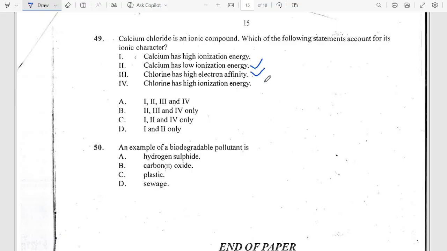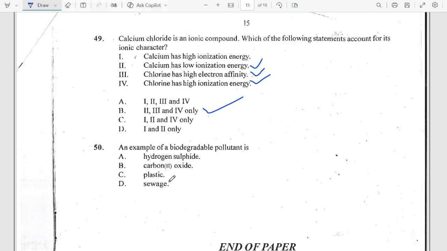That means it releases energy whenever it gains an electron. So these two do the job, which is 2 and 3. But we are also going to have 4 because chlorine also has a high ionization energy. Chlorine cannot give out electrons. It can only gain electrons. So this is also good to add. So the answer is 2, 3, and 4, which is this.